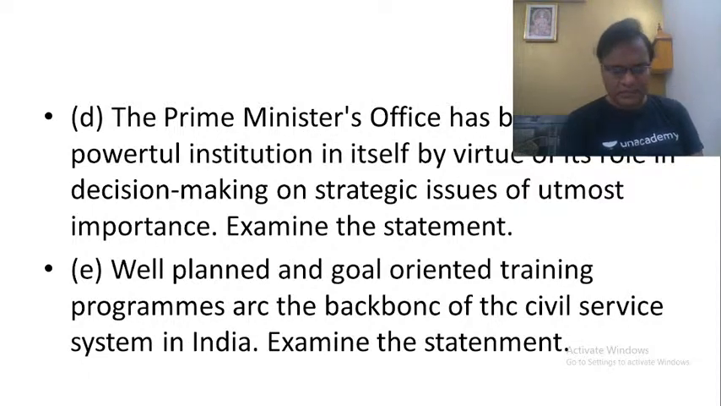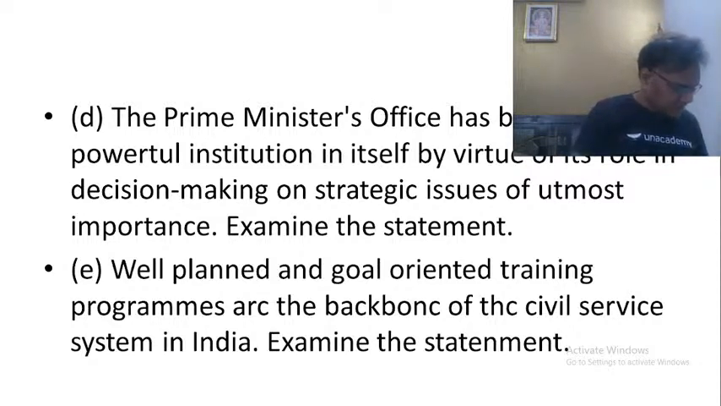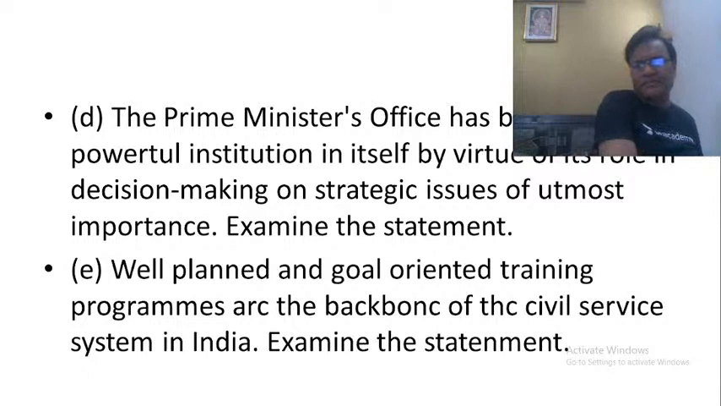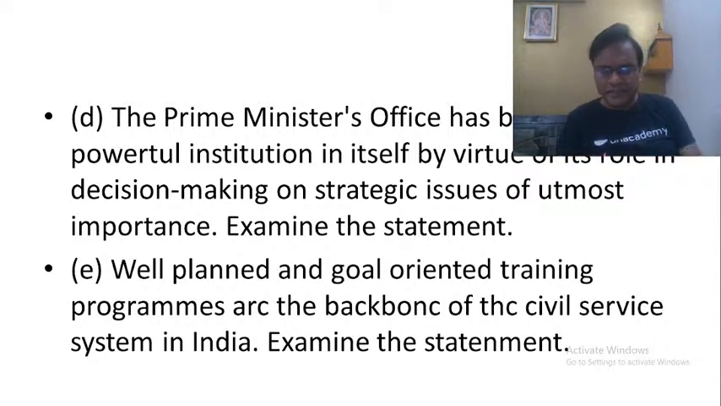Then let us move on to the next question. The PMO has become a powerful institution in itself by virtue of its role in decision making on strategic issues of utmost importance. Examine the statement. The statement was given in a positive light. It said that the PMO had become a powerful institution by virtue of its role in decision making on strategic issues of utmost importance.